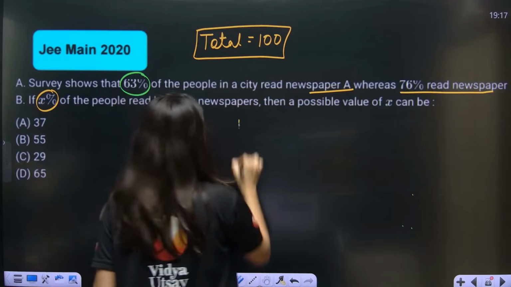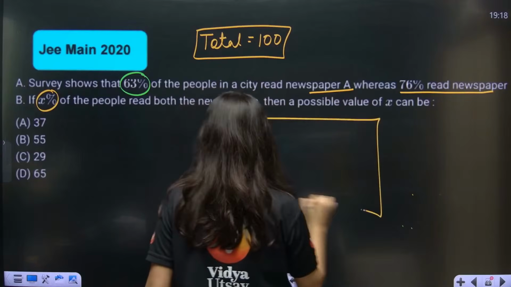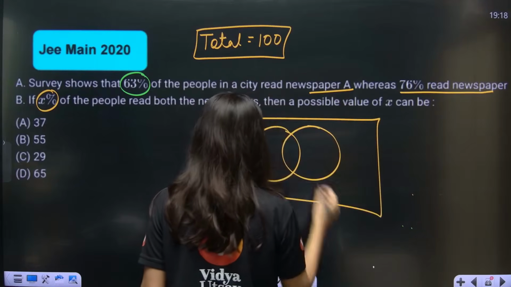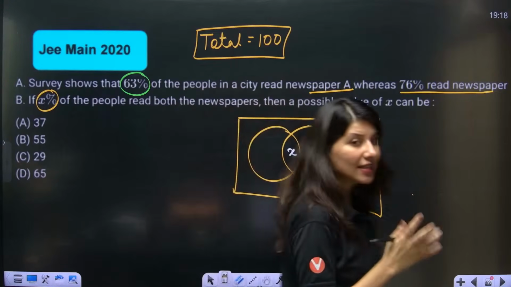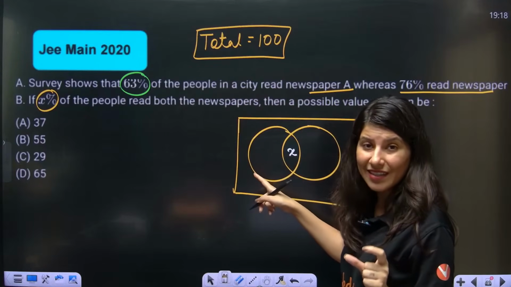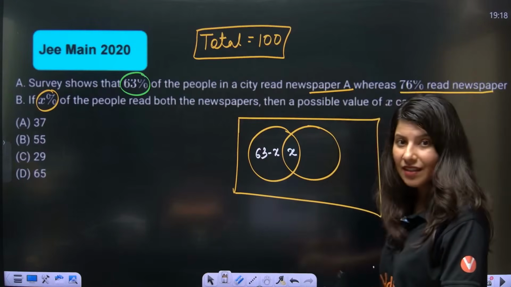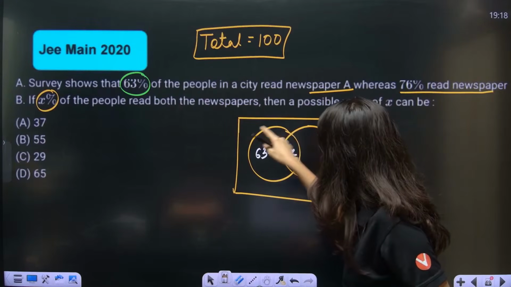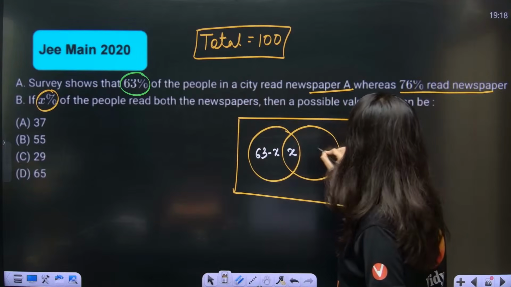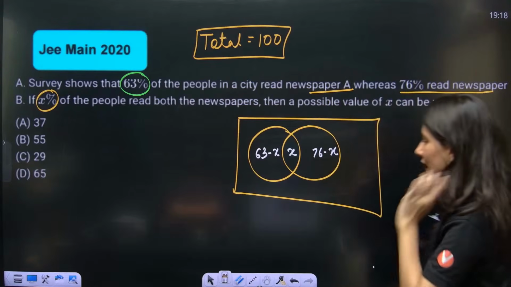So now let's understand. This is newspaper A, newspaper B, correct? X are the people who read both newspapers. 63 people out of 100 read newspaper A, so this part is 63 minus X, right? Because if this is X, the sum total of this circle should be 63. And similarly, this is 76 minus X. The possible value of X can be.